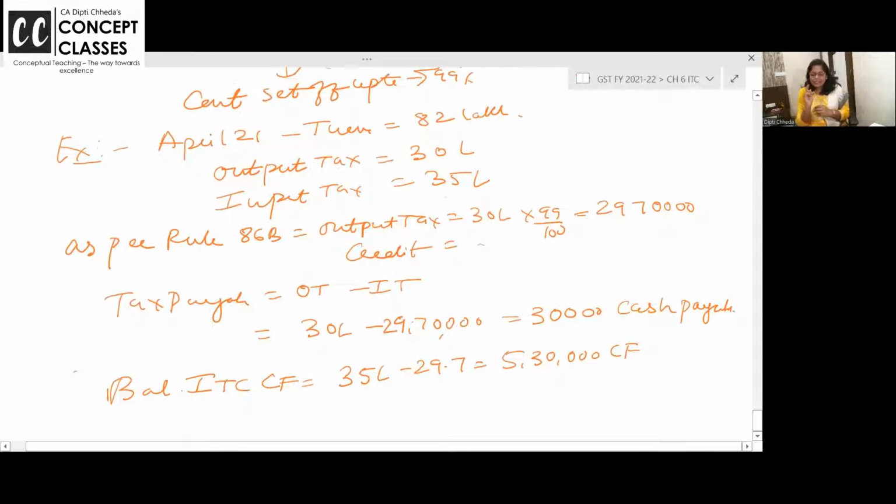Your turnover is exceeding 50 lakhs in a month. Whatever is your output tax and input tax, only up to 99% of the output tax you can avail as input tax. That is 29,70,000 ITC availed, the rest ITC carried forward, and 1% of output tax you need to pay as tax. Now why is this? There were many incidences wherein people were getting fake invoices and having huge ITC, and output tax is 10 rupees, input tax is 100, no tax paid.